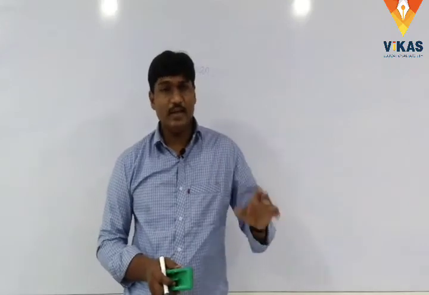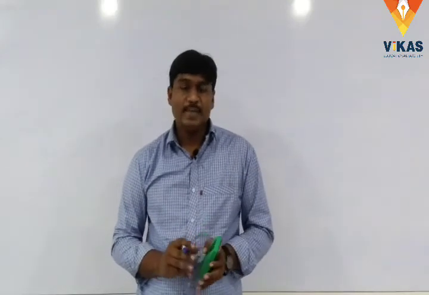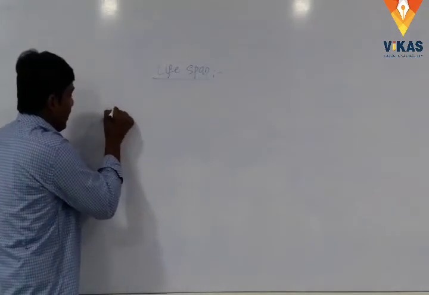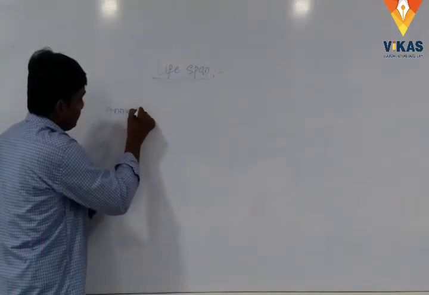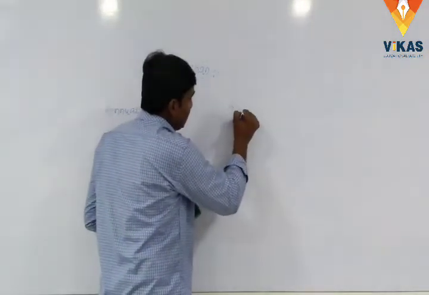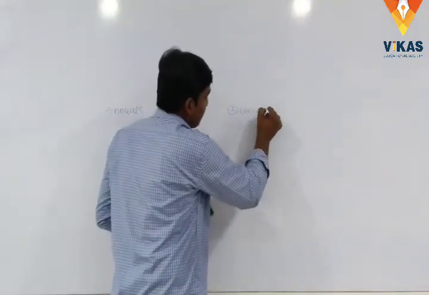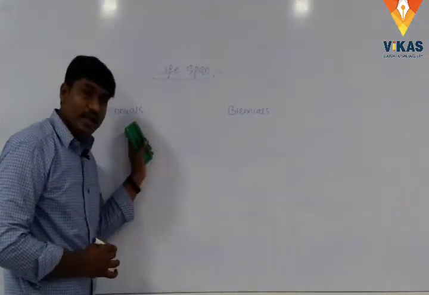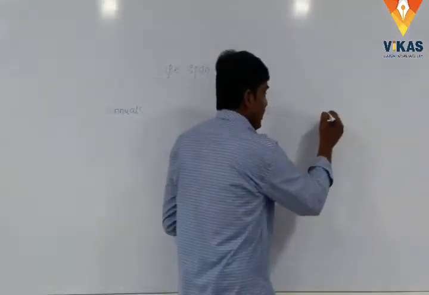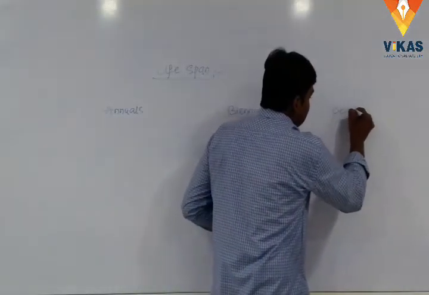Based on the lifespan, plants are of three types. First one is annuals, second one is biennials, and third one is perennials.